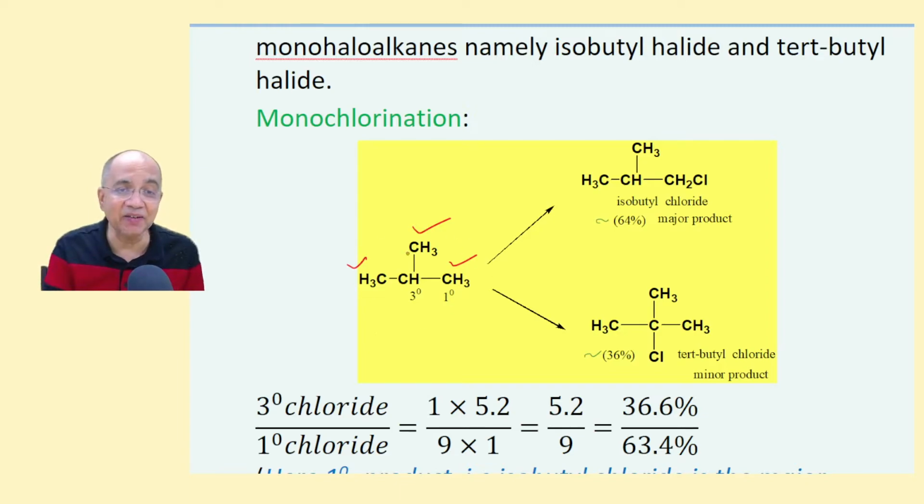So the statistical factor 9 into 1, and the 3 degree hydrogen is only 1, so the statistical factor is 1 into 5.2. If you calculate, add these two and divide 5.2 by 14.2 into 100, it is 36.6% in favor of 3 degree chloride.